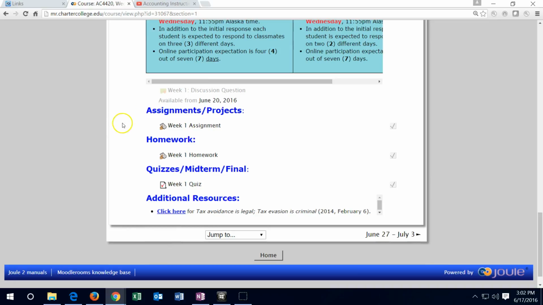Then we have the assignment and the homework. So at week 1, this is basically going to be 2 papers. You want to pick those up and upload those here. It's all going to be done within Moodle Rooms. We're not working in any outside software at this point.